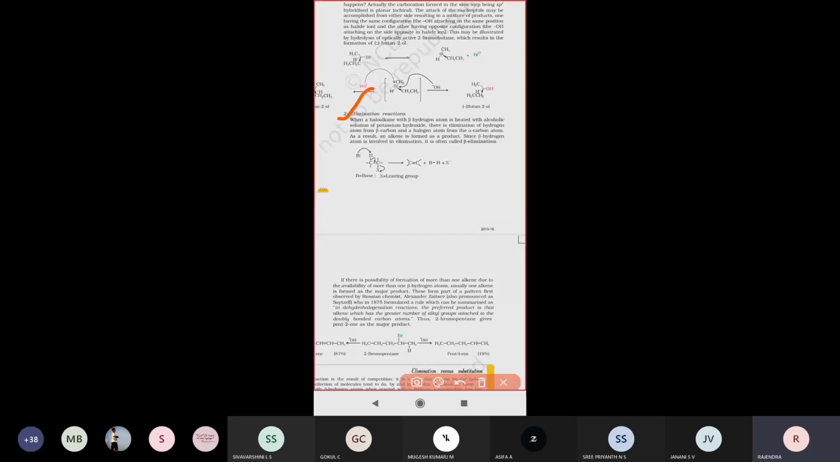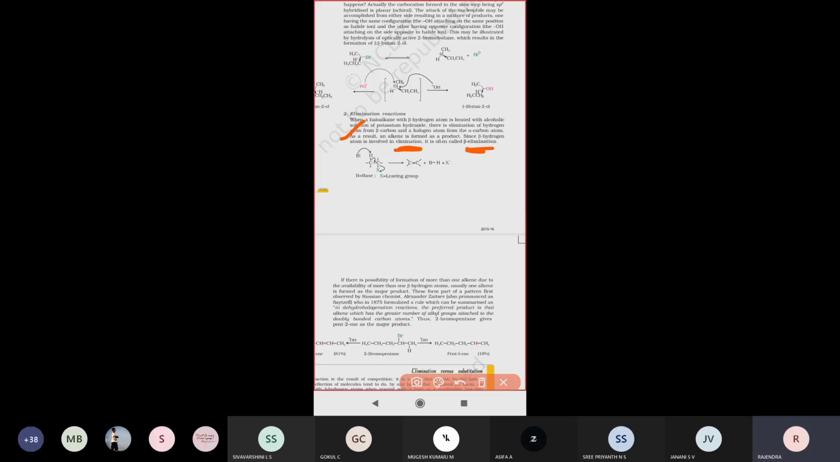When a haloalkane with a beta hydrogen atom is heated with an alcoholic solution of potassium hydroxide, there is an elimination of a hydrogen atom from the beta carbon and a halogen atom from the alpha carbon. So the alpha carbon atom has a halogen group attached and the beta position has a hydrogen atom attached, and both leave. As a result, an alkene is formed as a product. Since a beta hydrogen atom is involved in the elimination, this is called a beta elimination reaction.